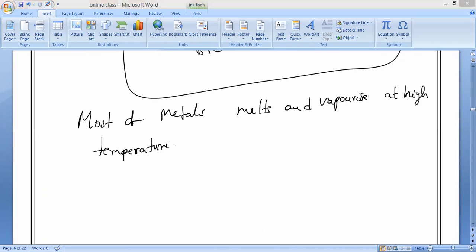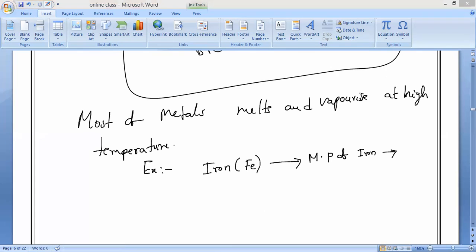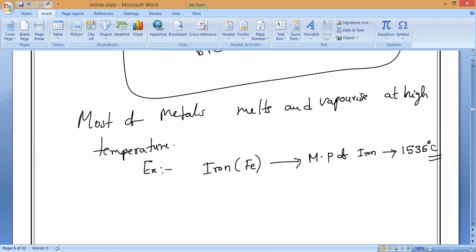Now, for example, if you take iron, can you guess the melting point of iron? Anybody? The melting point of iron is around 1535 degrees Celsius. The melting point itself is this much. Then the boiling point, do you know that?